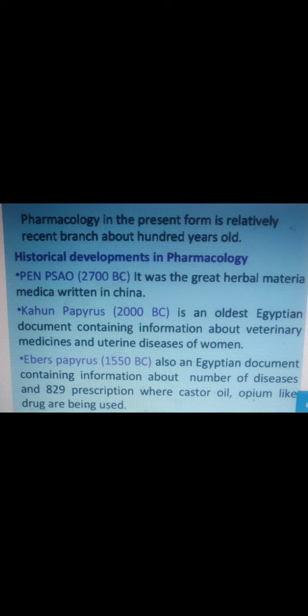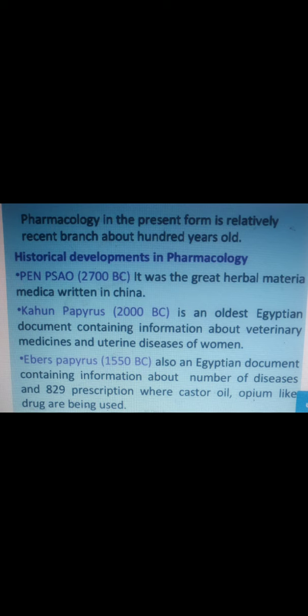Another one, from 1550 BC, is also an Egyptian document containing information about a number of diseases, and prescriptions, where drugs like castor oil and opium were used for disease. Opium is mainly a narcotic drug.